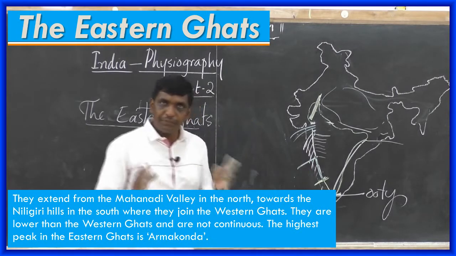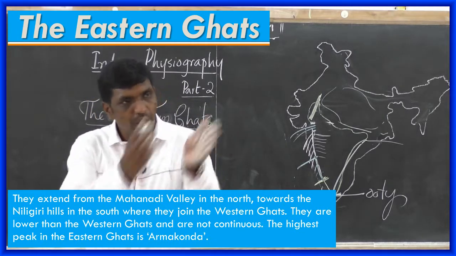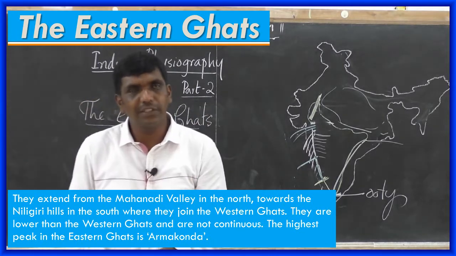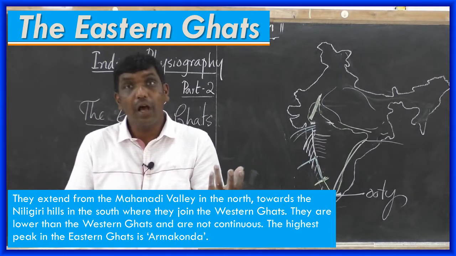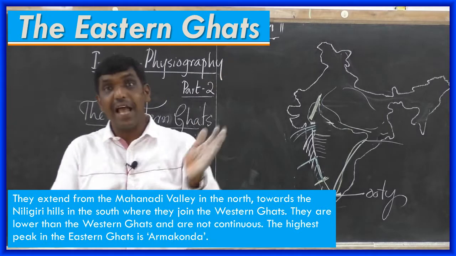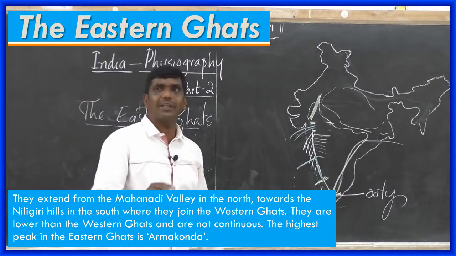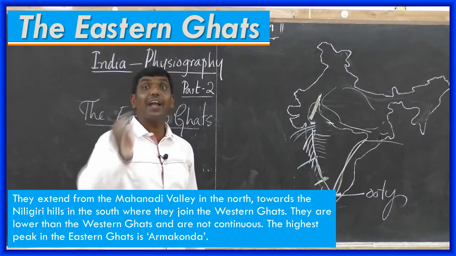Now see, if they ask the question, differentiate Western Ghats and Eastern Ghats. Now you can differentiate. How? Western Ghats are continuous. Western Ghats are higher than Eastern Ghats. Eastern Ghats are lower than Western Ghats. And they are not continuous.